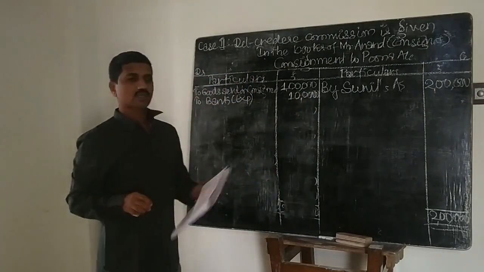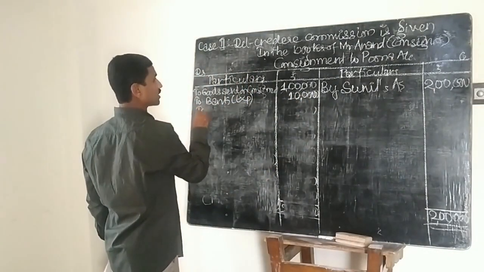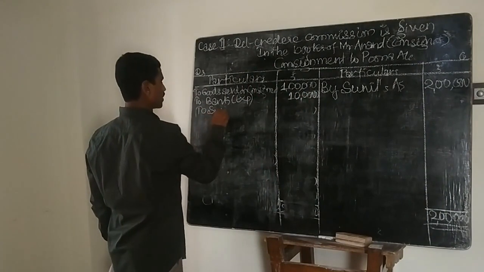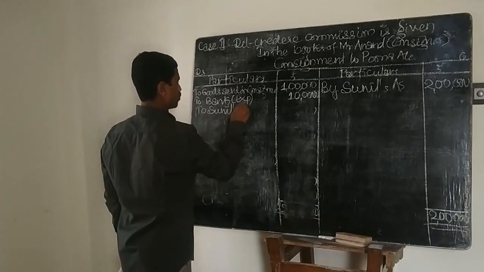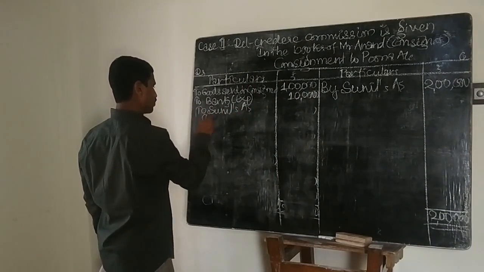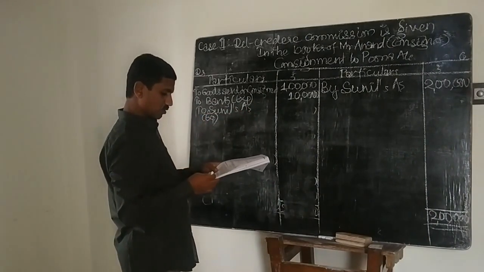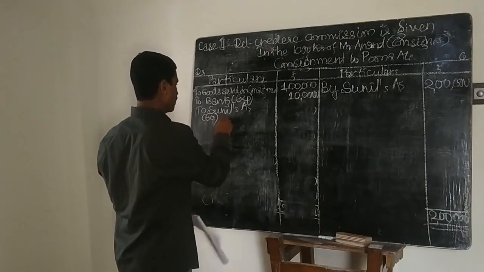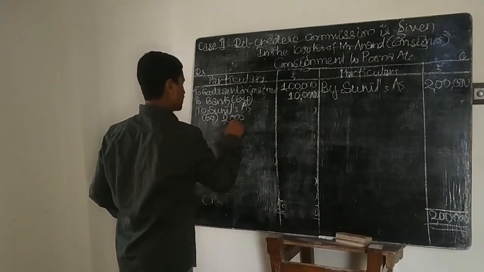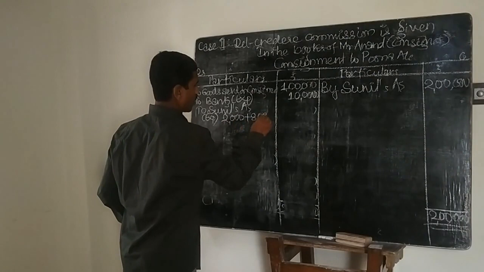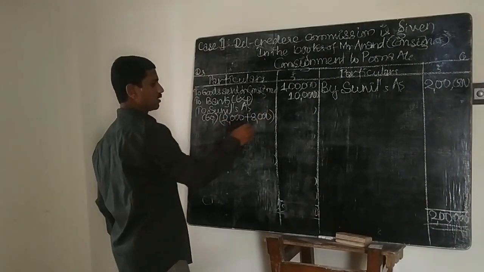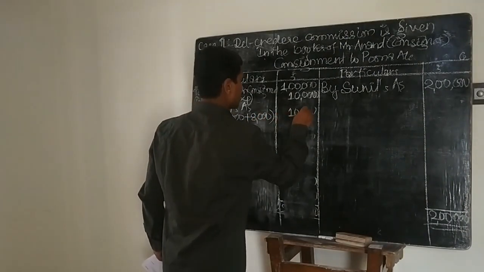Then when the expenses are paid by the consignee, the entry will be consignment account to Sunil's account. In the bracket you write expenses. He has paid 2,000 plus 8,000, similar to what we wrote previously, so 10,000.